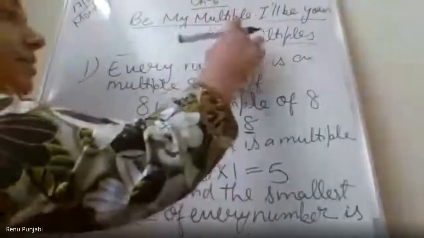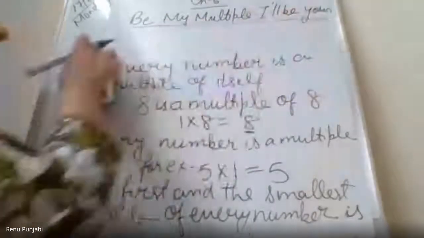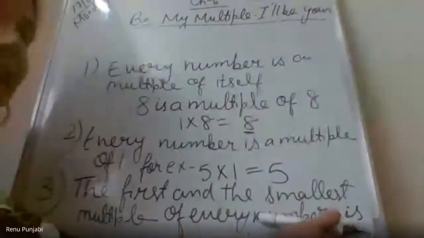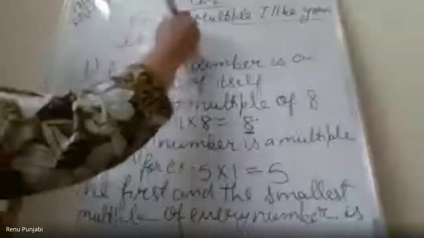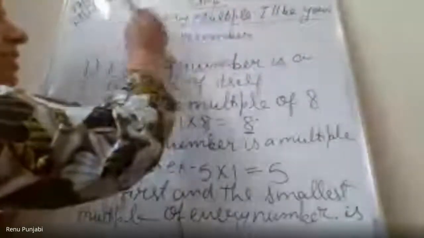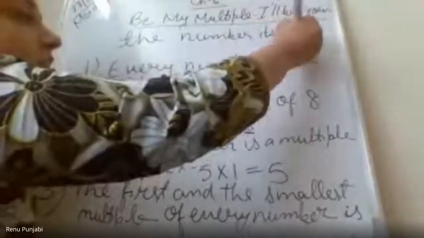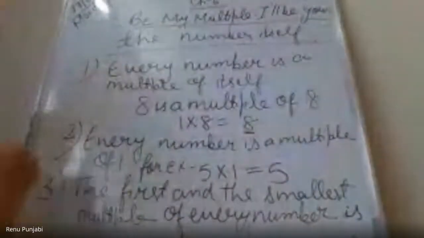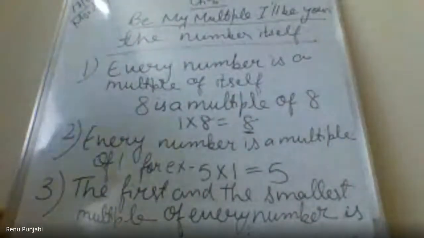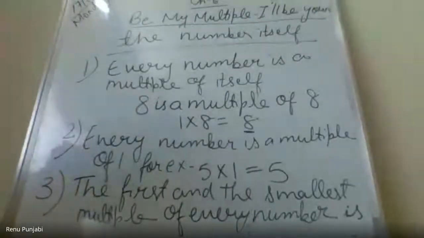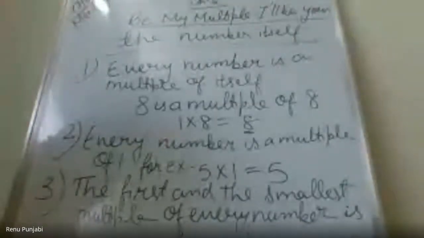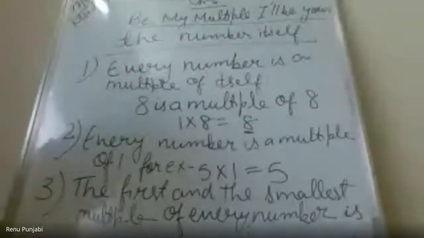Ma'am, your board is a little bit blur. Okay, I'll check. After writing here, I will write here at the top, the first and smallest multiple of every number is the number itself. So this is the third point. Please write fast, children.